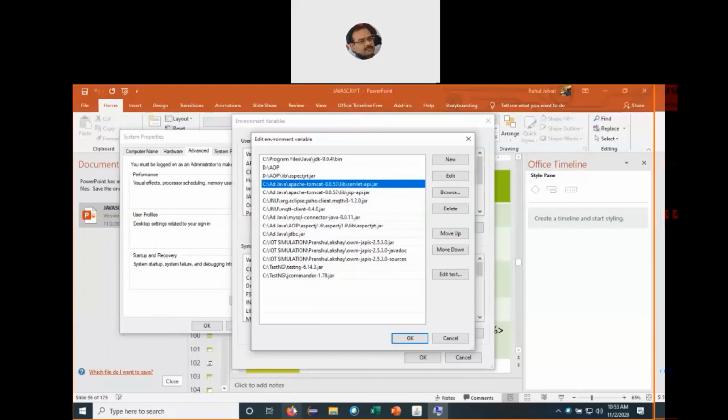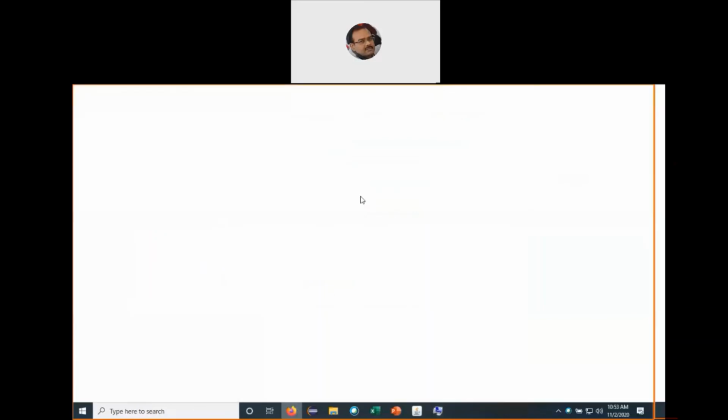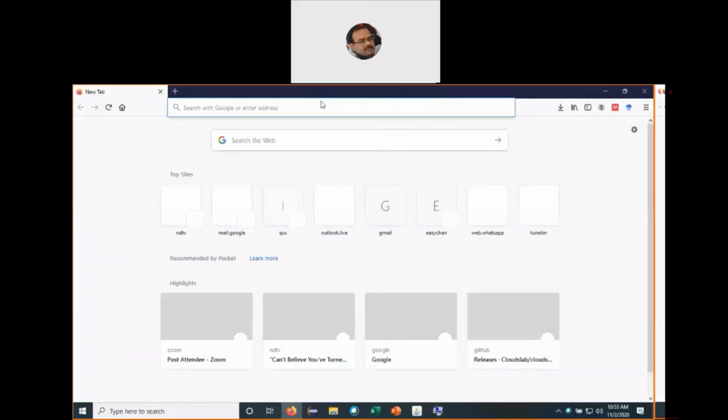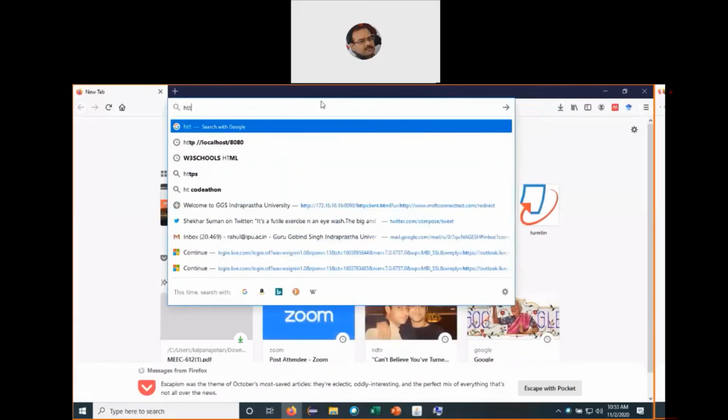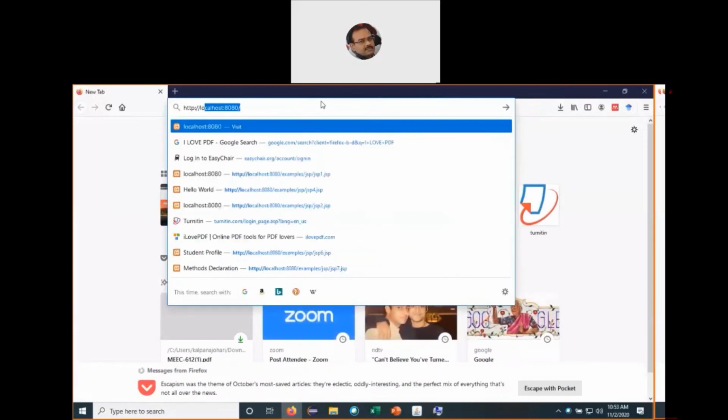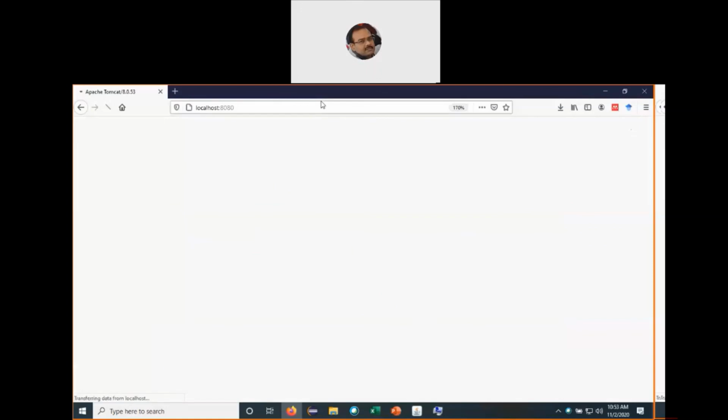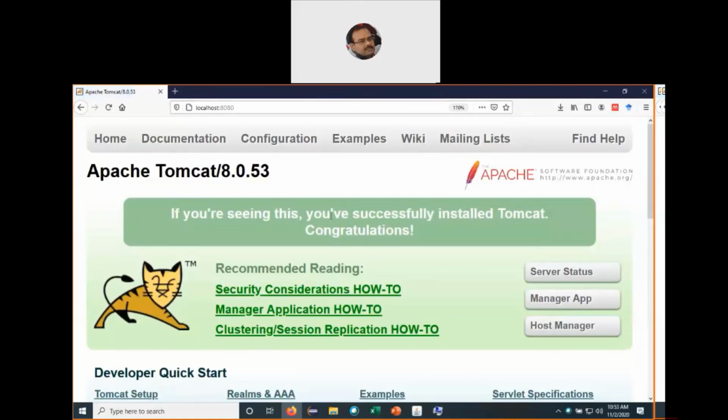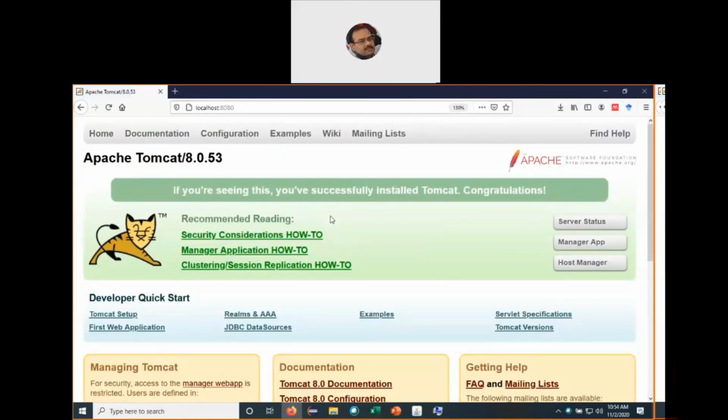So if I've set the path correctly, now I can start the browser, and within the browser I can make a call to the 8080 page, and then I can see here that Apache Tomcat was successfully executed. So the programs can now be loaded with the Apache Tomcat server.